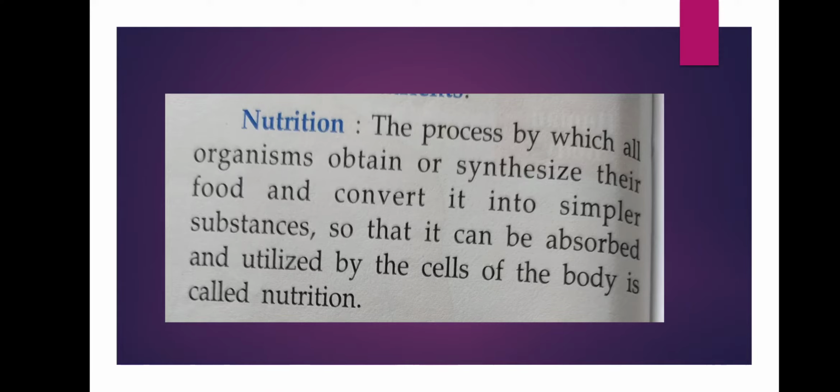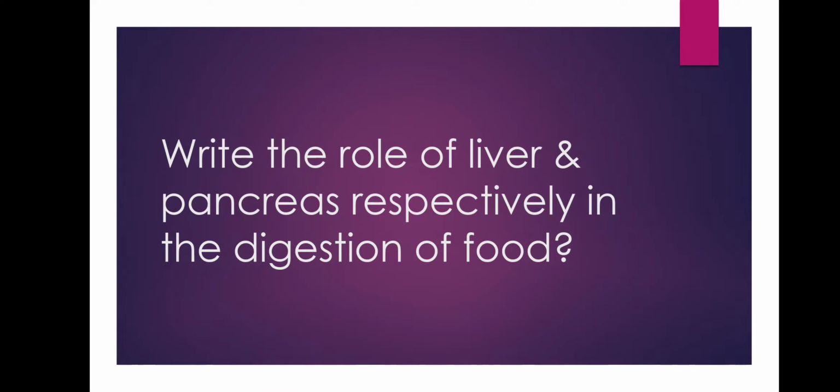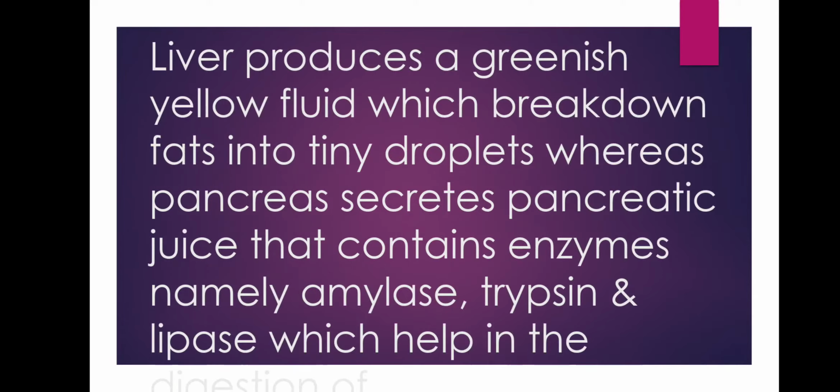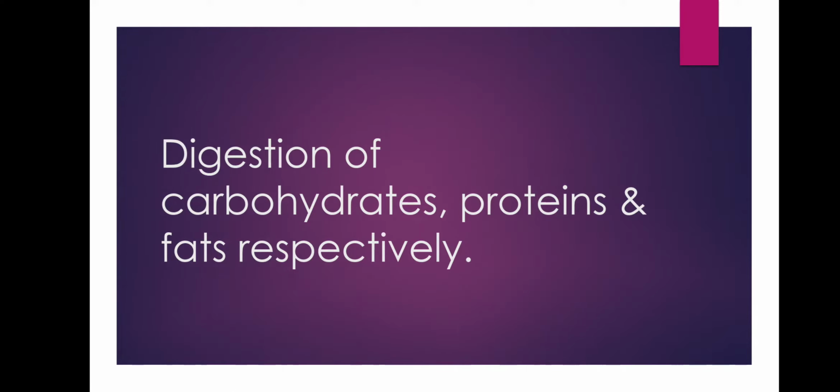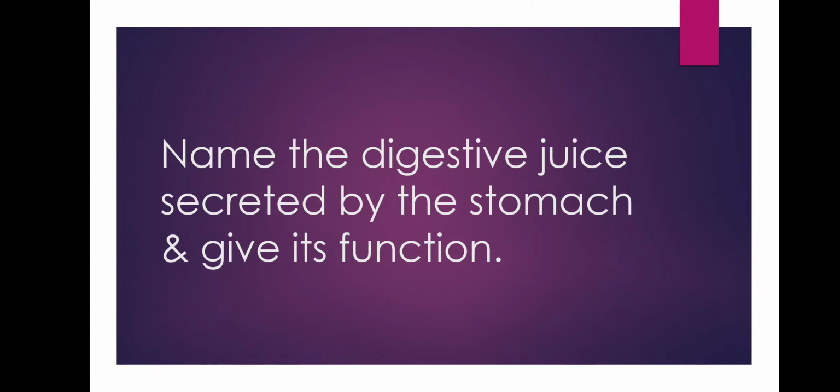Clear? This much only. Now next is, what is the role of liver and pancreas respectively in the digestion of food? And the answer is, liver produces a greenish yellow fluid which breaks down fats into tiny droplets, whereas pancreas secretes pancreatic juice that contains enzymes, namely amylase, trypsin and lipase, which help in the digestion of carbohydrates, proteins and fats respectively. Okay, now the next question is, name the digestive juice secreted by the stomach and give its function.